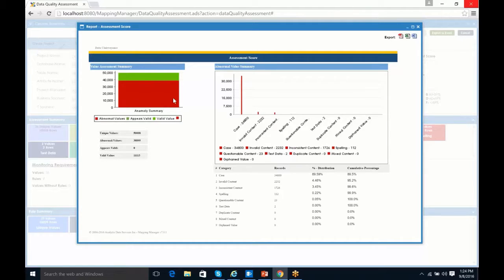So at a glance, they can see that indeed a large percentage of our data is not good. And then we can also see how much of the data is good visually. We can see it right here in this table. In addition, we have a breakdown of the different types of problems and how many occurrences there are. So we can see here that the majority of our problems are case issues, but we also have some invalid content and inconsistent content, some spelling problems going on, questionable content, as well as test data. So you can see all the breakdown.